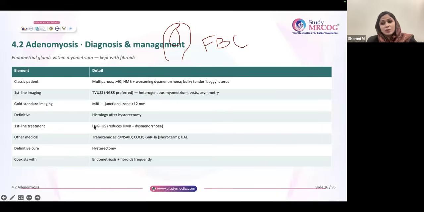First line treatment, here also, is LNG-IUS. It will reduce HMB and dysmenorrhea. Other medical options are there, like tranexamic acid, NSAID, COC, GnRH. All these are options as well. But remember, definitive cure is hysterectomy. Adenomyosis is seen coexisting with other conditions: endometriosis, fibroids, endometrial polyps. So remember that it is coexisting with so many conditions.